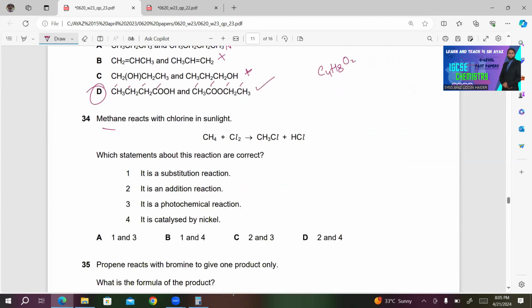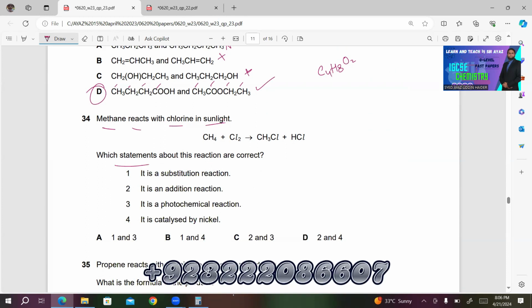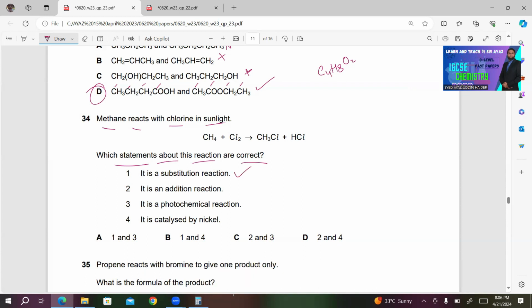34. Methane reacts with chlorine in sunlight. This is a reaction. CH4 plus Cl2 gives CH3Cl plus HCl. Which statements about this reaction are correct? 1. It's a substitution reaction. This is correct. Number 2, it's an addition reaction. This is incorrect. It's not an addition reaction.